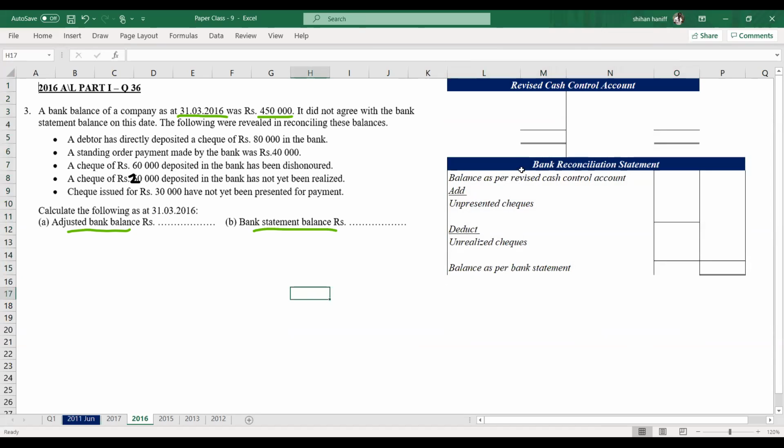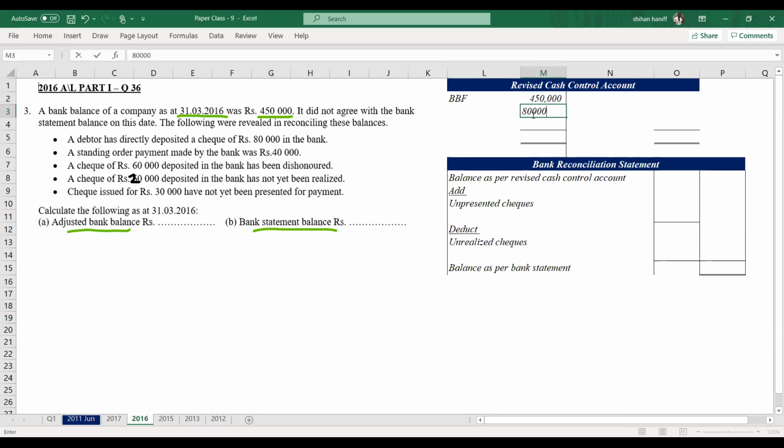Bank balance of the company is 450,000. That's the opening balance. The debtor has directly deposited a check of 80,000 in the bank.